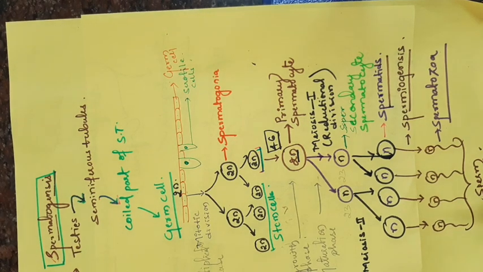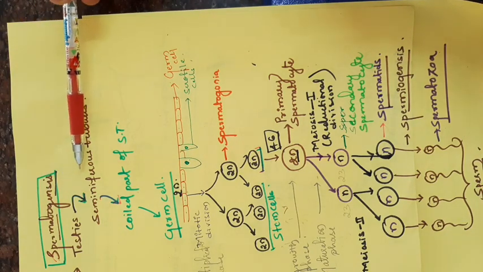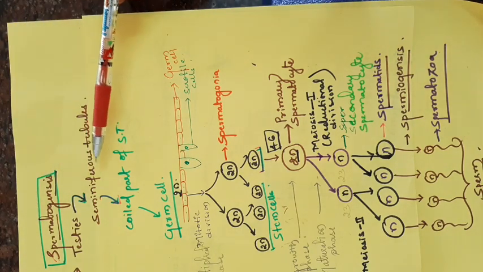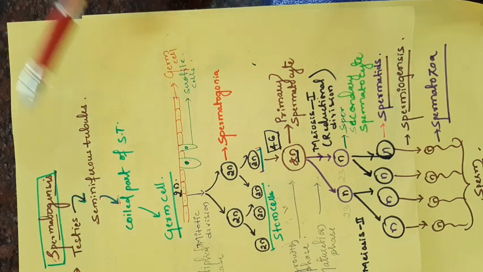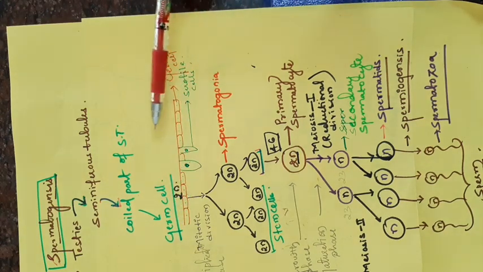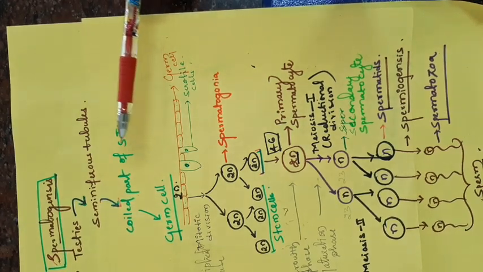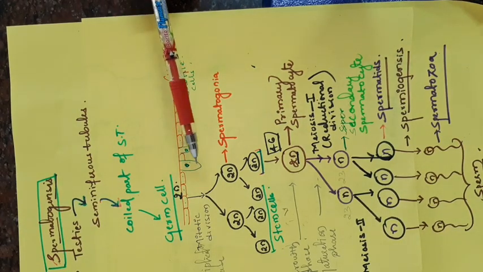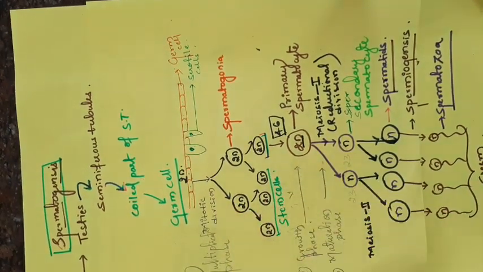Here I will explain once again. Spermatogenesis occurs in the testis, particularly in the coiled part of the seminiferous tubule. There the germ cells are diploid in condition. Along with the germ cells, another germinal epithelial tissue is present, the Sertoli cells. The germ cells undergo mitotic division to produce a large number of spermatogonia. Spermatogonia are diploid in condition.